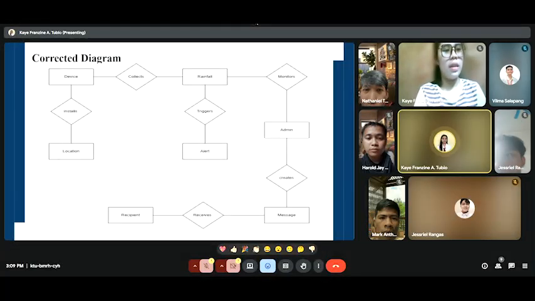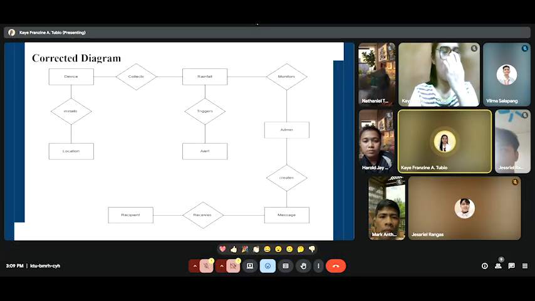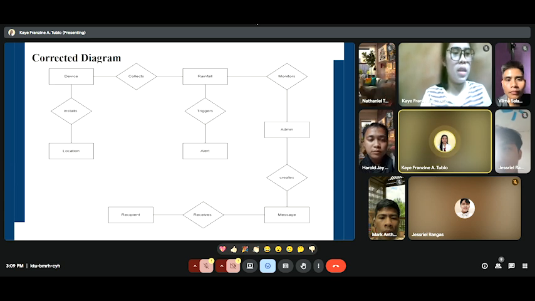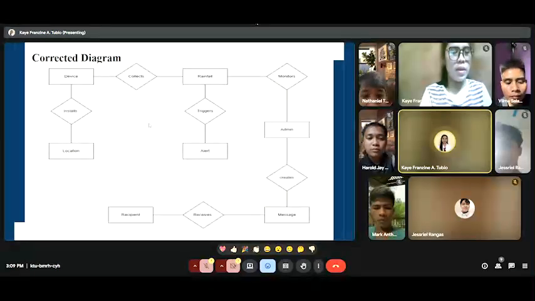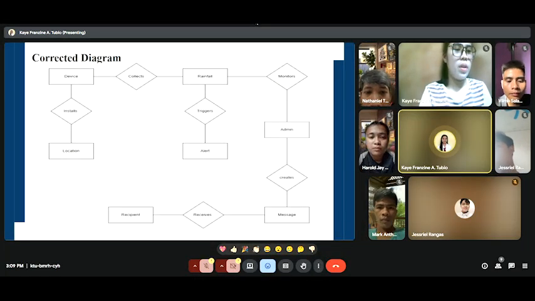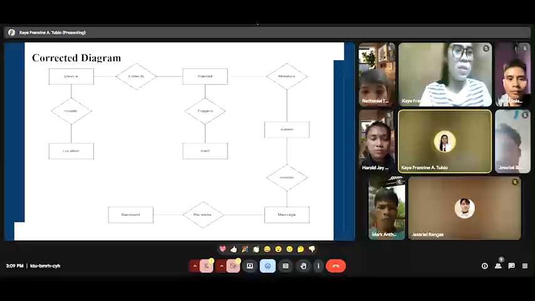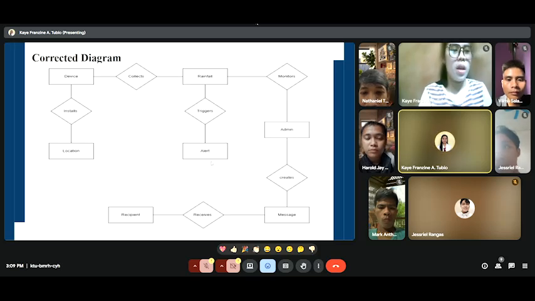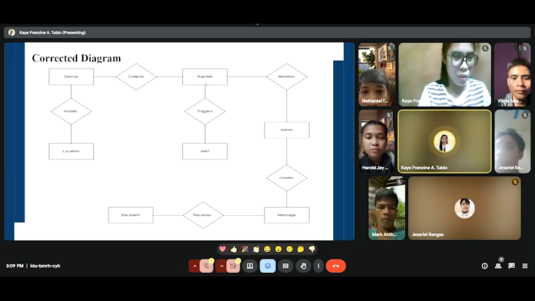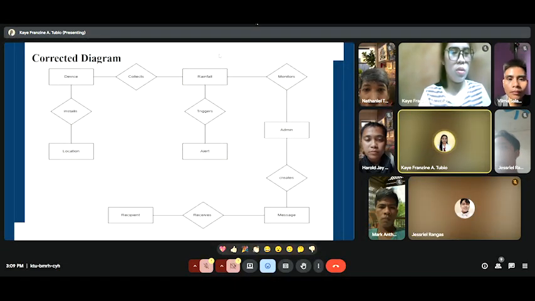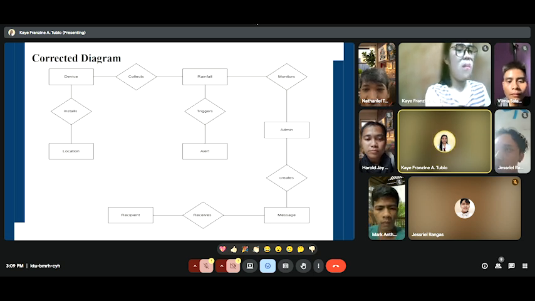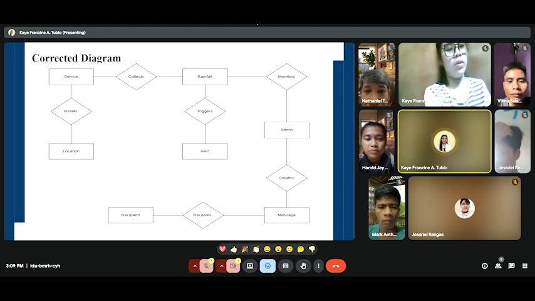So in our second version of the conceptual entity relationship diagram, we made some changes for better clarity and relevance to our system design. We removed the report entity and replaced certain terms. Specifically, we changed the term precipitation into rainfall. We also refined some relationships to reflect the system's actual process and flow of data. So the updated list of entities includes the location, device, rainfall, alert,